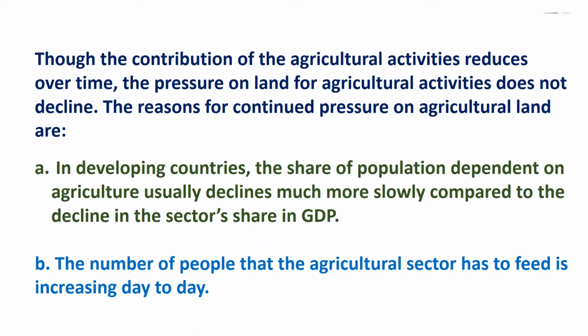Though the contribution of agriculture activities reduces over time, the pressure on the land for agriculture activities does not decline. The reasons for continued pressure on agricultural land are: A. In developing countries, the share of population dependent on agriculture usually declines much more slowly compared to the decline in the sector's share in GDP. The number of people that the agriculture sector has to feed is increasing day by day.